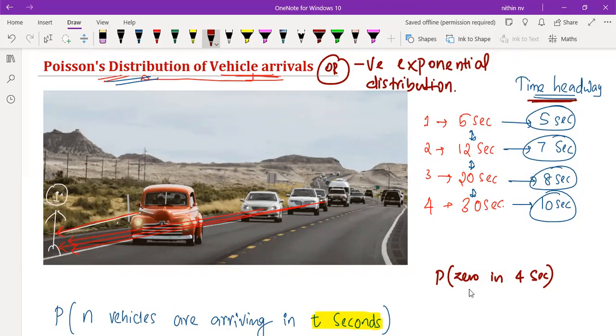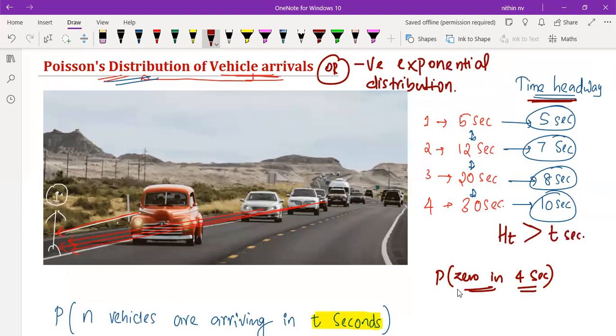So this is the situation. 0 vehicles in some particular time means all these time headways are greater than that time. Generally, we represent it using the symbol H suffix T, time headway, is less than t seconds.